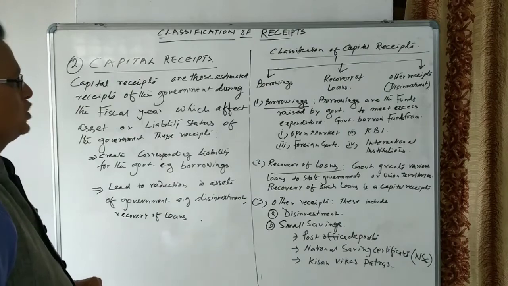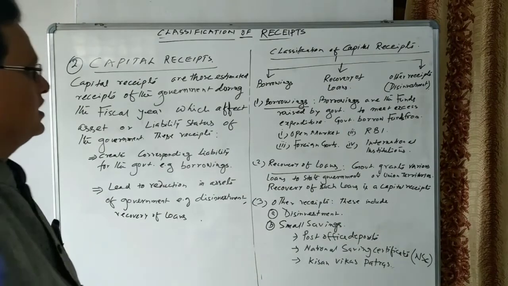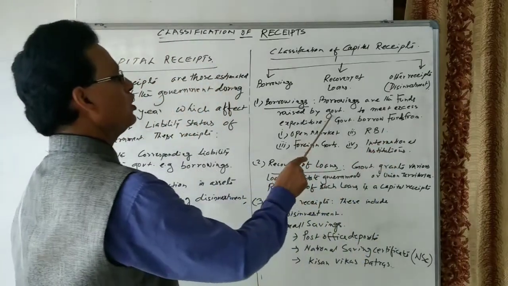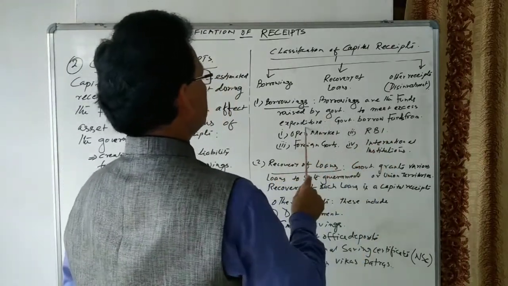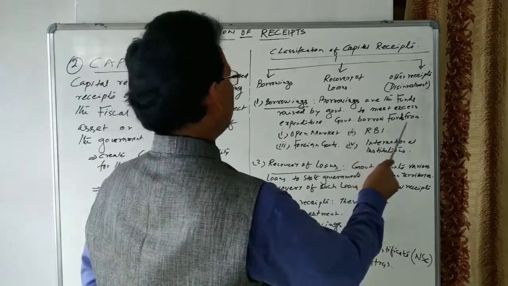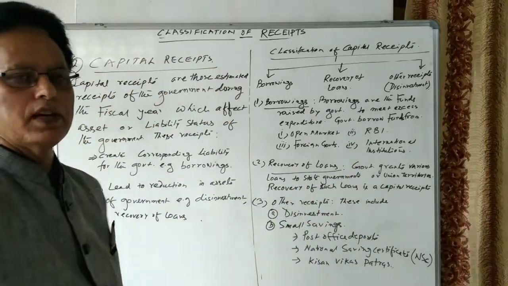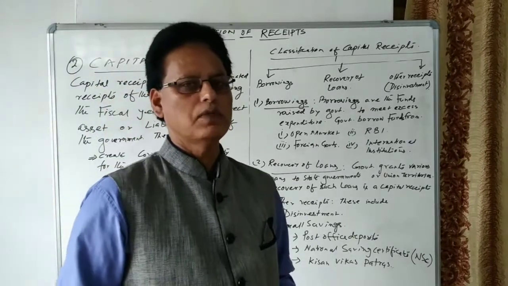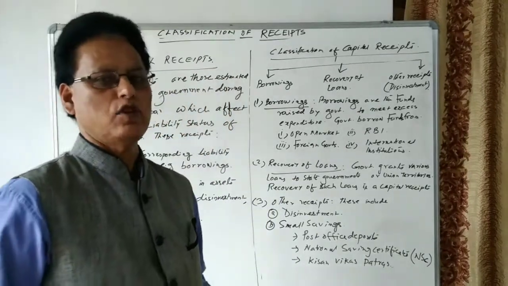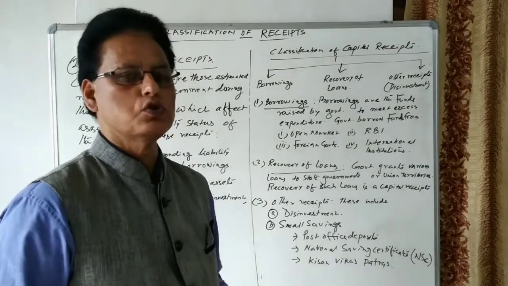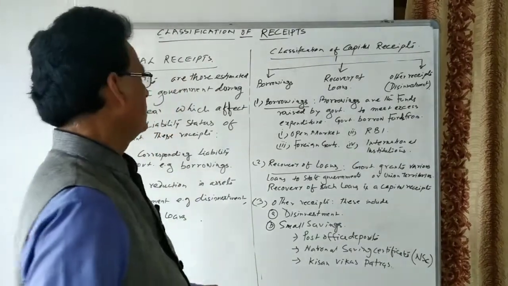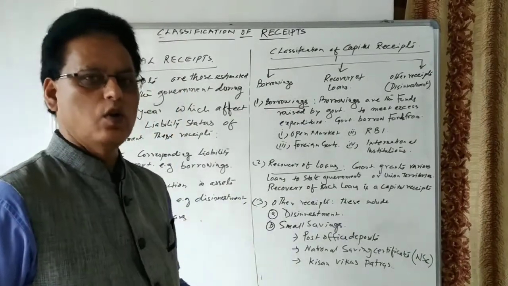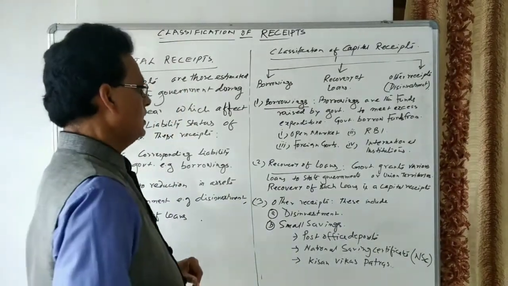The first source of capital receipts is borrowings. Borrowings are the funds raised by the government to meet excess expenditure. Sometimes government expenditures are more than government receipts. At that time, the government borrows funds from the market. So let us see the different sources from where the government can borrow funds.